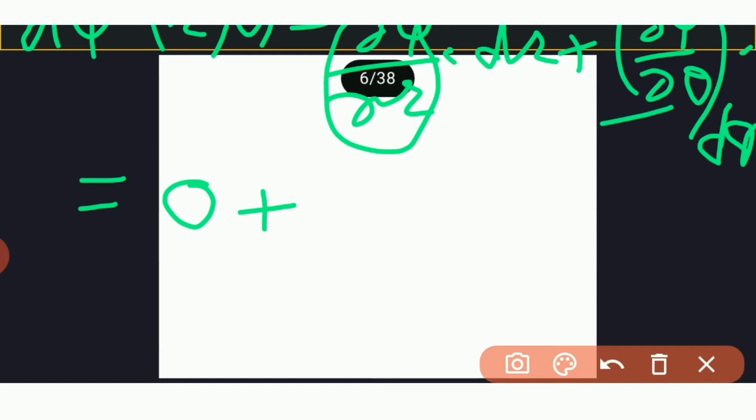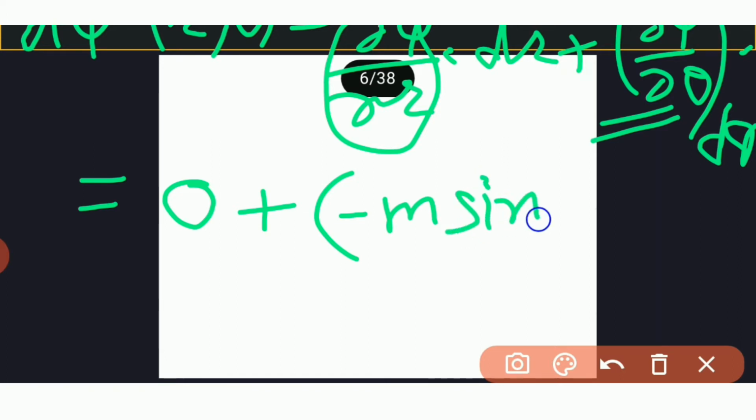So what we get? We have dou psi by dou r is 0, so 0 into dr is 0, plus, we know dou psi by dou theta is minus m sin theta. So we can write here minus m sin theta into d theta.